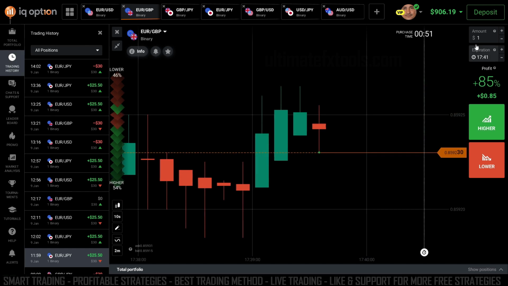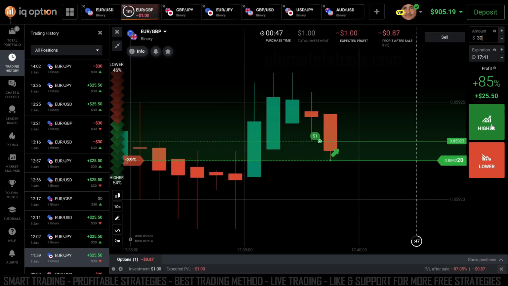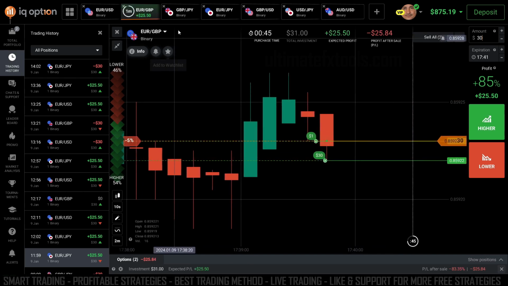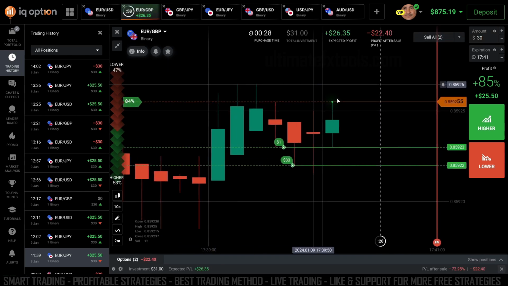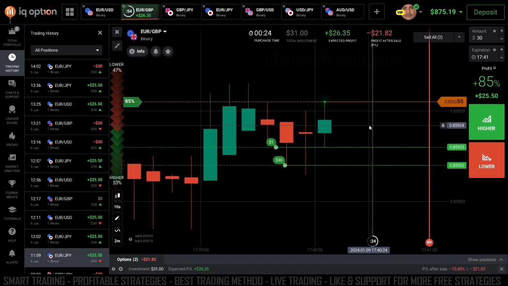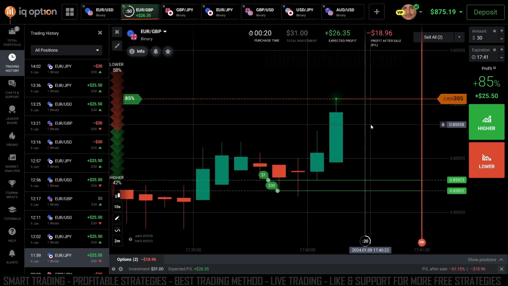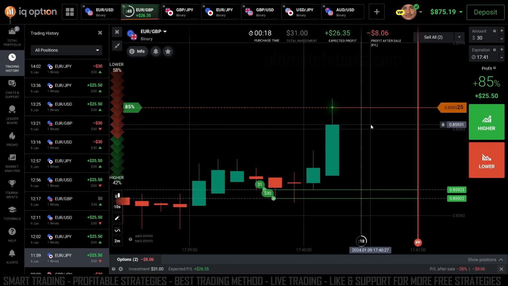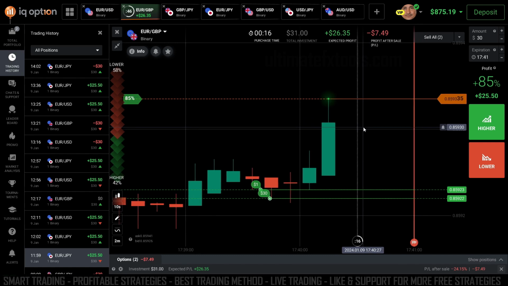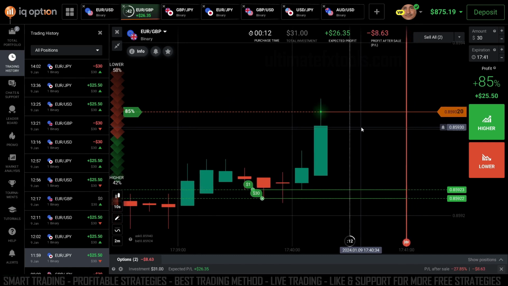I only have $1 here, but I traded $30 per entry. Whenever you restart the IQ Option platform, every trade amount you set before will revert back to $1, as this is part of their security features and is safe for IQ Option traders. This is great for 1 minute to 5 minutes purchase time, since our charting method is good for quick trading. Make sure to trade on normal markets.